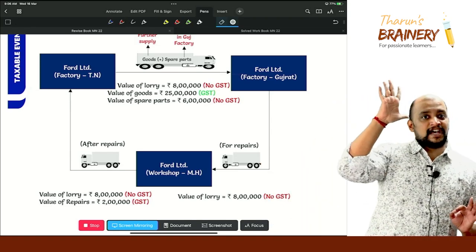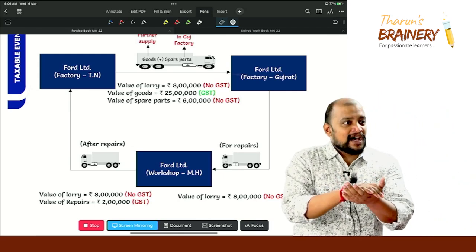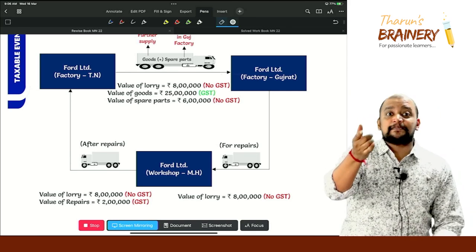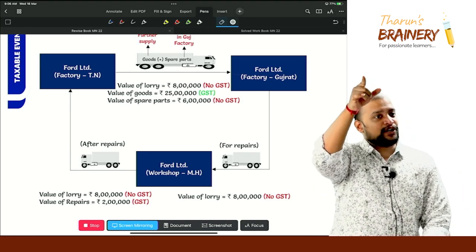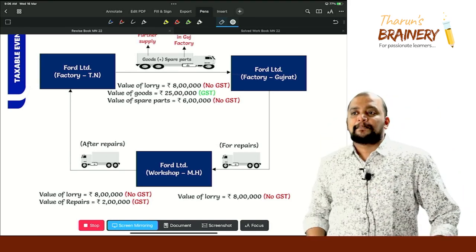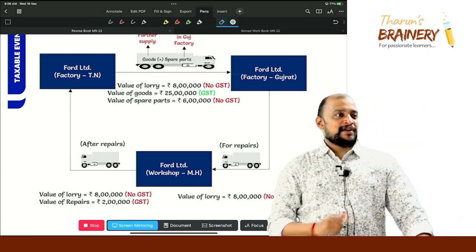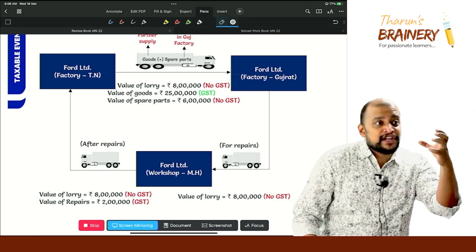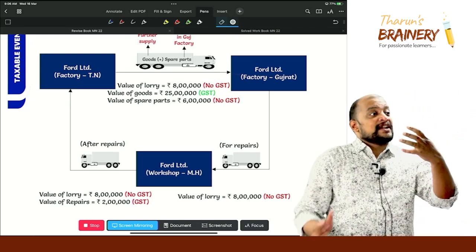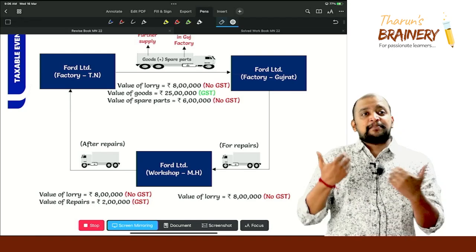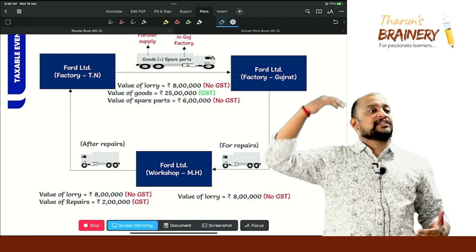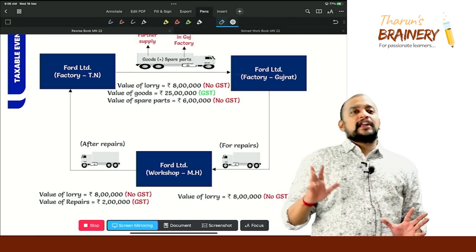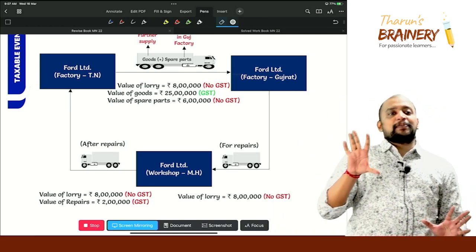However, listen, the workshop in Maharashtra is providing repair services to Tamil Nadu. Will that come under supply? Yes, that will come under supply. Understood? On the conveyance, there is no GST, but on the repair service provided by the Maharashtra workshop to the Tamil Nadu factory, that will become supply. There are a total of 2 supplies here.